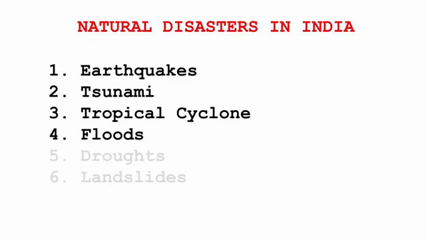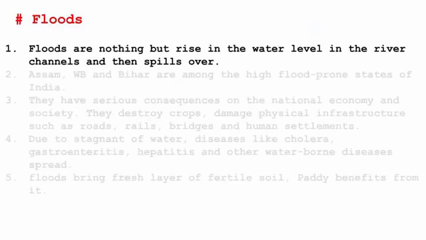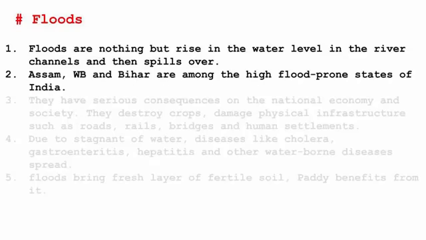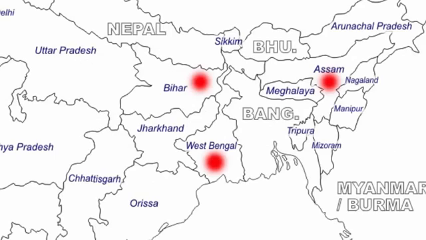And the fourth type of disaster is floods. Floods are nothing but a rise in the water level in the river channels, which then spills over. It could be due to the rain or melting of snow. Riverbed is never straight like a gully, so at every turn, U-turn, the water can spill over and cause floods. So this is the entire meaning of it. Some of the places in India which face high floods are Assam, West Bengal and Bihar.